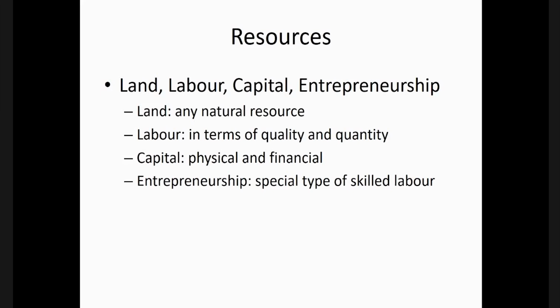Then finally, entrepreneurship. Entrepreneurship is a special type of ability with the human being. Of course, it's a kind of labor, but we don't term that as labor. Because under entrepreneurship, what we do is gather land, labor, and capital.